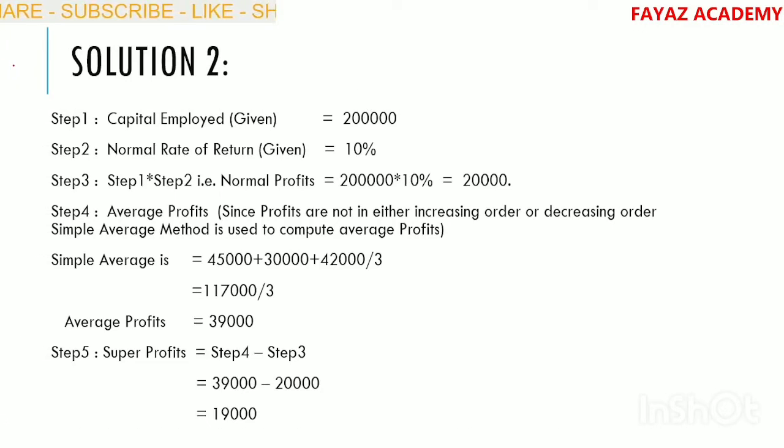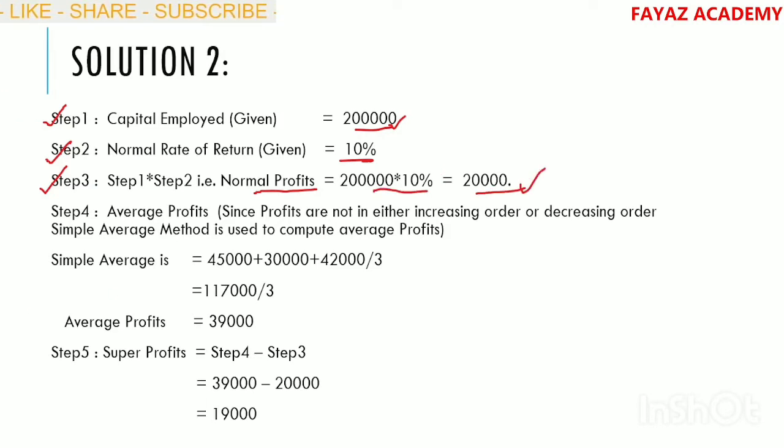Okay, solution. Step number 1 means what? We have to identify the capital employed. Capital employed already given is 2 lakhs. Next, step number 2. Normal rate of return already given 10%. Next, step number 3 means 1 into 2, that is capital employed into normal rate of return. We arrive at normal profits. Normal profits 2 lakhs into 10%, 20,000.